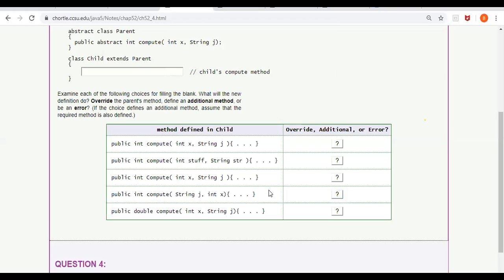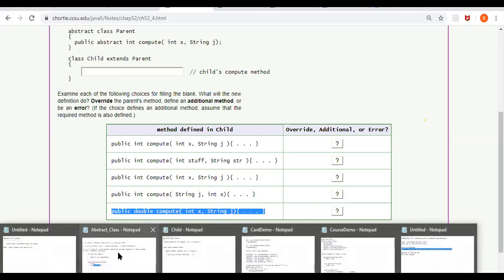See the last case. Public double compute int x string j. Everything is the same. The return type is different. What will it do? Override, or additional, or error? It creates an error. Why? Justify the answer.